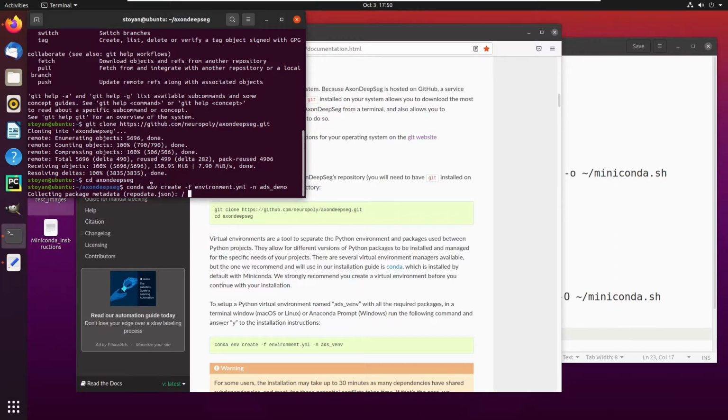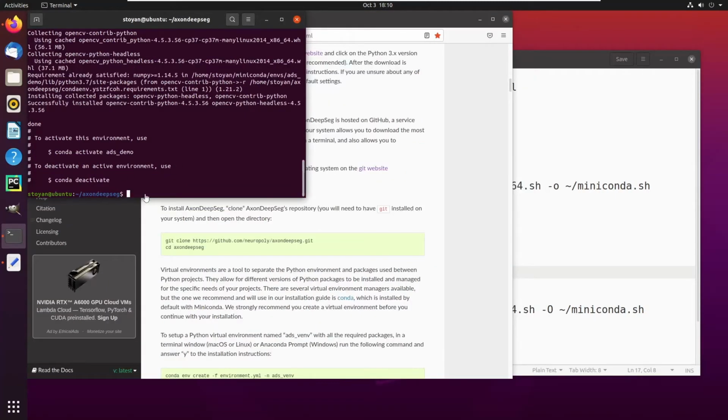This can take once again a little bit of time, so we will jump ahead once the creation of the environment is done. Once the creation of the environment is complete, you can activate it using conda activate ads-demo.